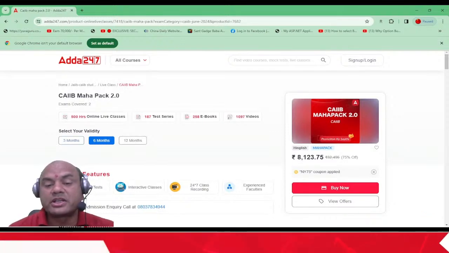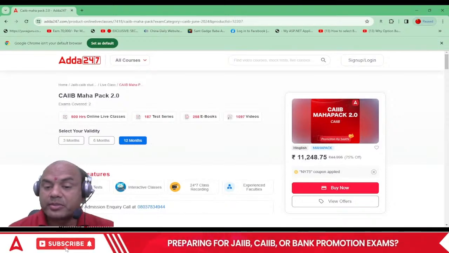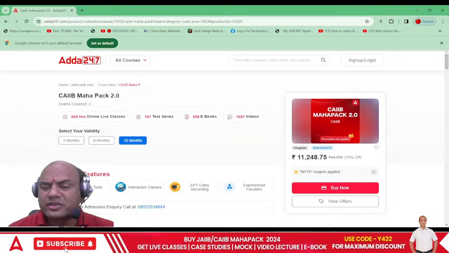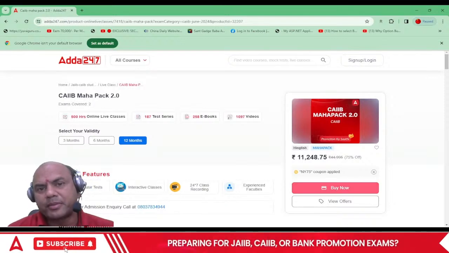Now there are various validities available: 3 months, 6 months and 12 months. You can buy for anything, 6 months or you can buy for 12 months. Hardly any difference in cost; it makes a major difference over here. Okay, so you can join this. I would suggest you join the 12 months Mahapack.